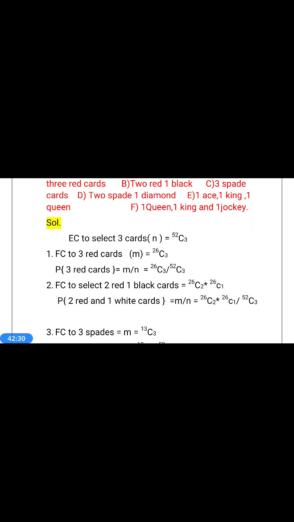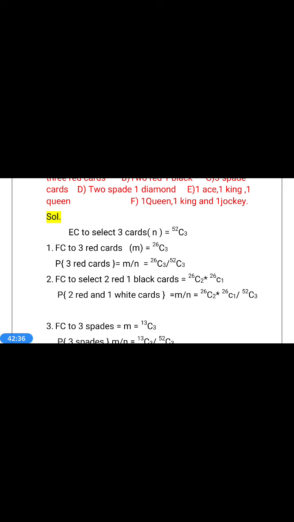Now the first question. Favorable case to 3 red cards. How many red cards do we have? 26 red cards. Favorable case to 3 red cards is 26C3. So the probability of 3 red cards is equal to 26C3 by 52C3.